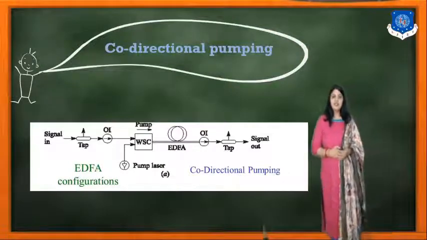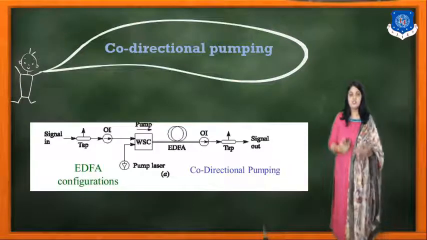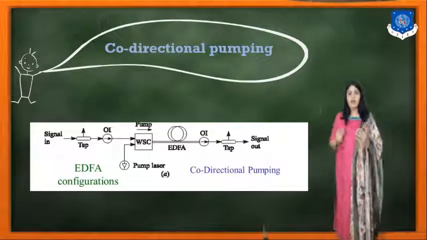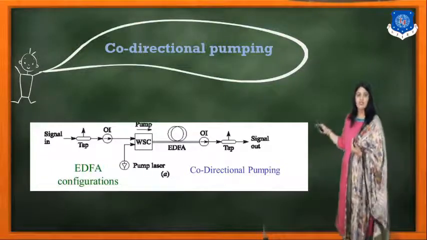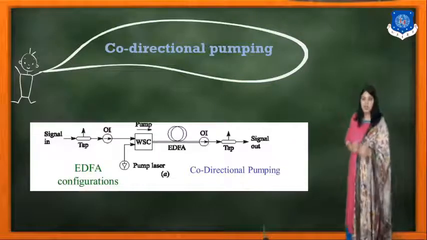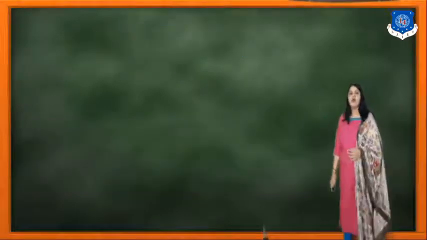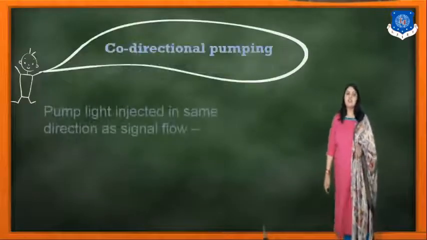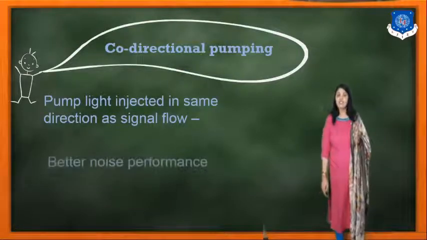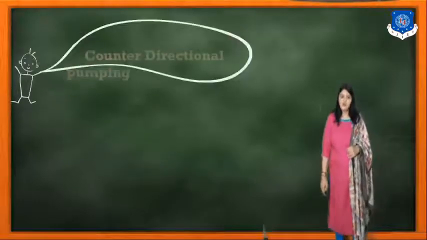Here you can see the diagram as well as the configuration of the co-directional pumping, which consists of the input signal and the pumping source, which is given to the WDM coupler, the pumping laser, passing through the EDFA, and on the other side we have the output. So everything is in the same direction. The pump light is injected in the same direction as the signal flow, giving better noise performance.